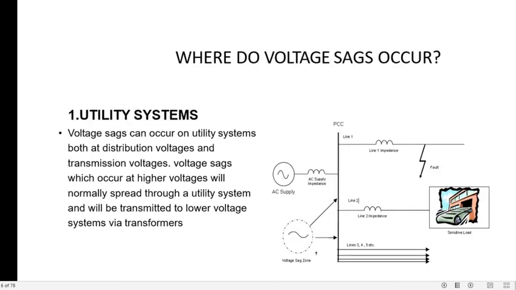So where do these voltage sags occur basically? It is a question, no? Where do these voltage sags occur basically? First, let us see from the utility side and from the consumer side. We shall discuss this voltage sag with the utility system and consumer system in our next lecture. Thank you.